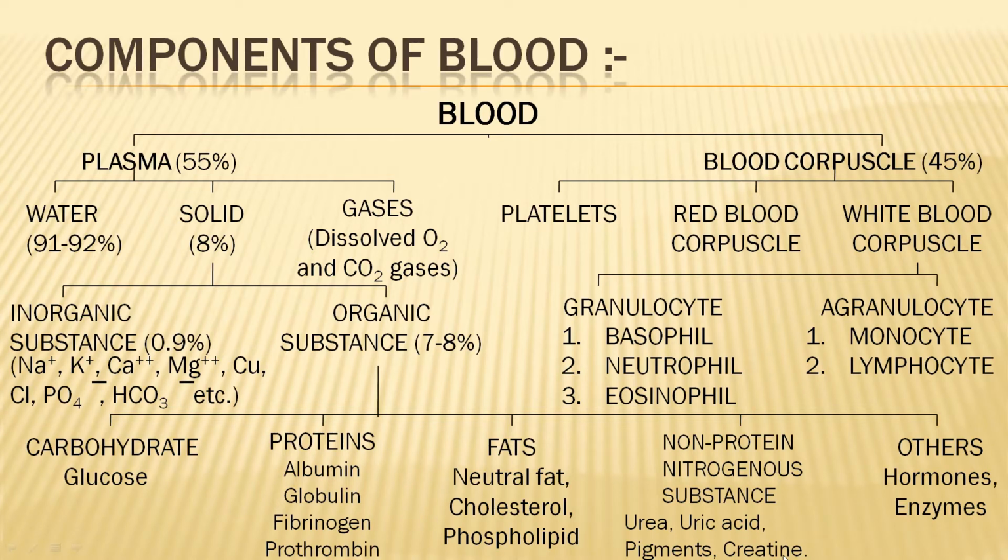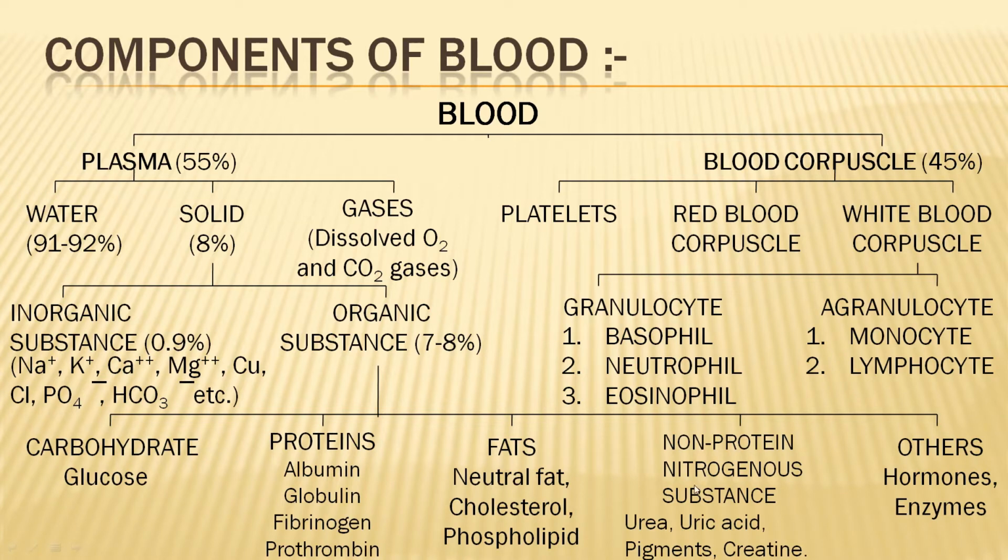All this and others constitute hormones, enzymes. Along with these, bilirubin, antibodies and waste products are also present in plasma. These are the main constituents.